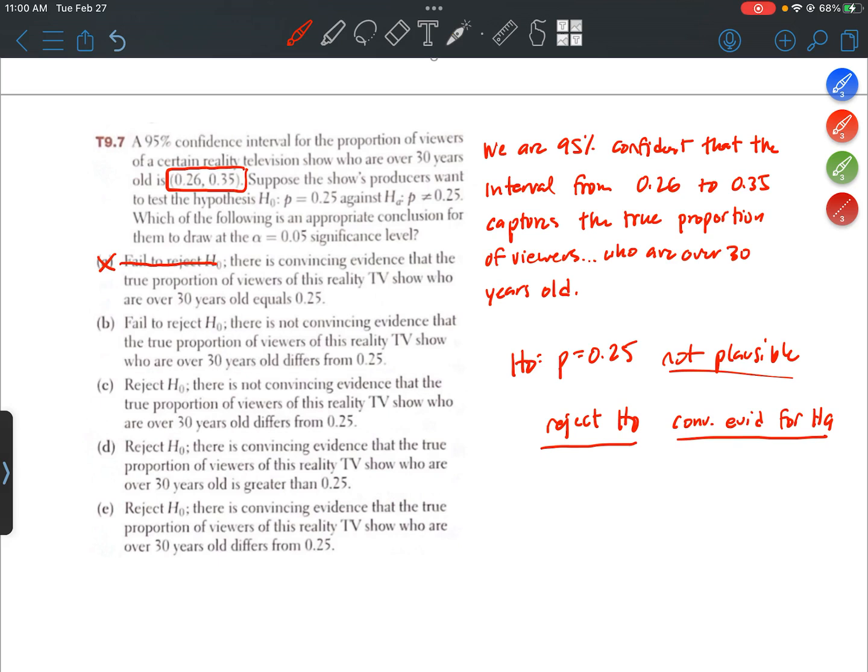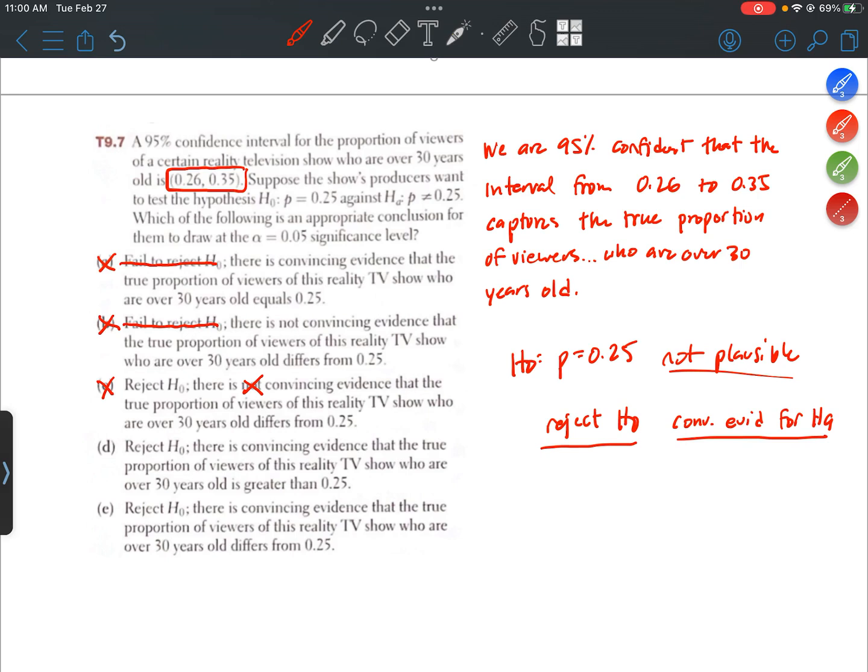All right, so going through the answer choices, we're going to eliminate A because it says fail to reject the null hypothesis. And for the same reason, we'll eliminate B. That leaves us C, D, and E. Now C says there is not convincing evidence that the true proportion of viewers of this reality TV show who are over 35 years old differs from 0.25. Well, no, that's not true. There is convincing evidence.